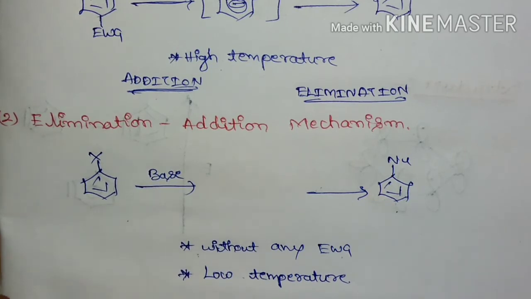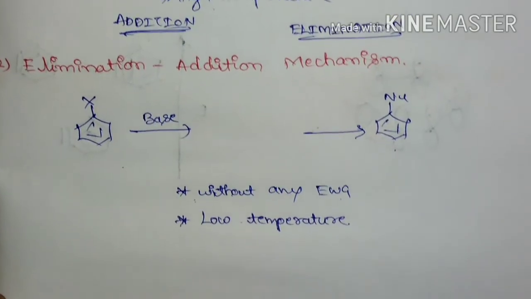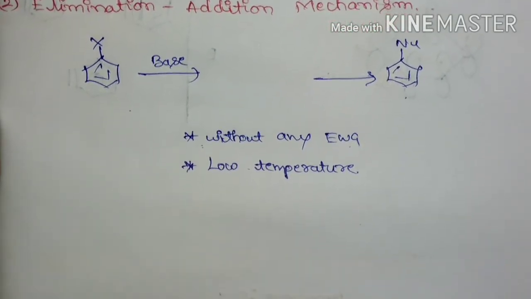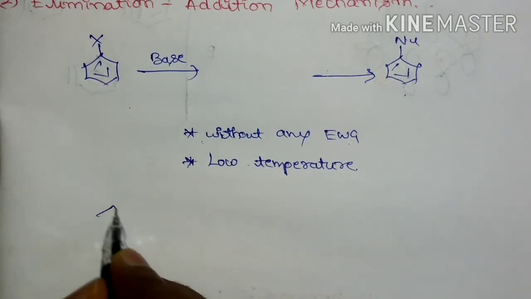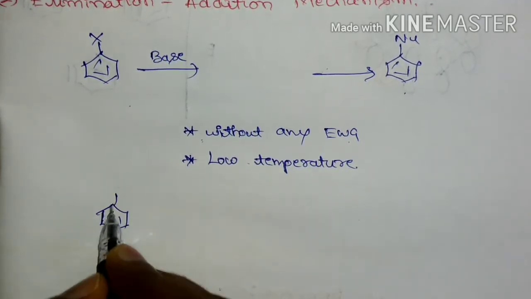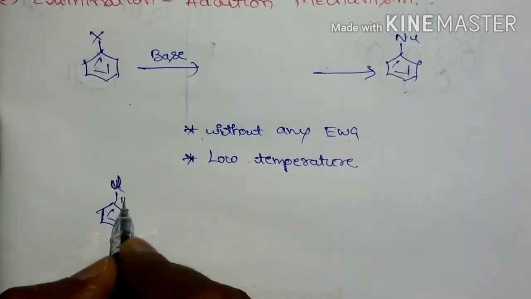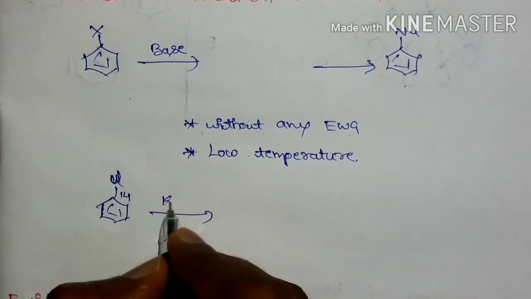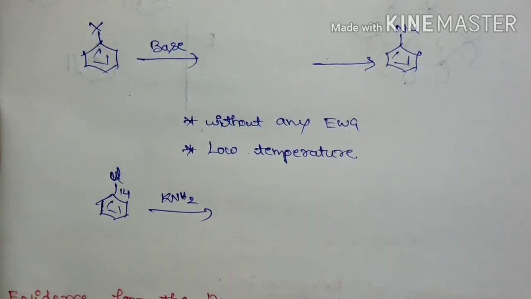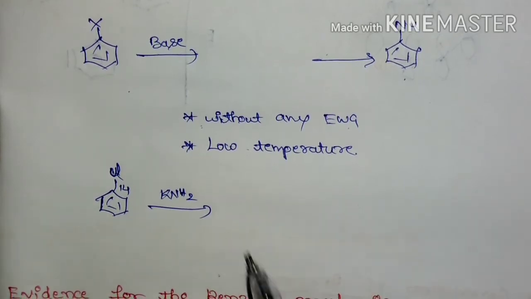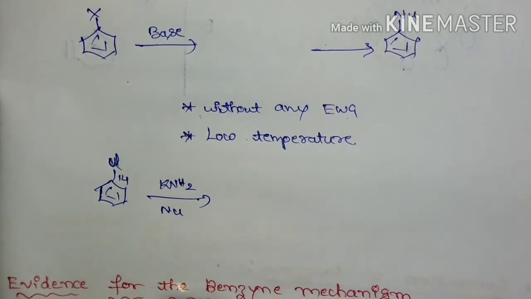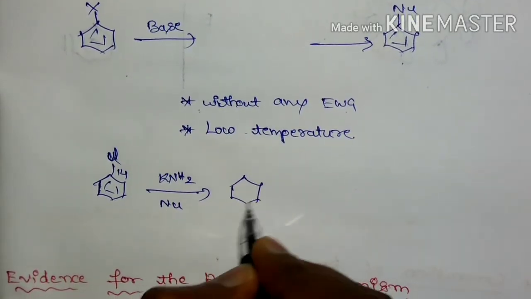So for identifying how this reaction mechanism happens, Roberts in 1953 carried out an experiment by taking chlorobenzene and labeling the carbon with a carbon-14 isotope. They treated it with a base like potassium amide, as the nucleophile. What they observed is they got two products.